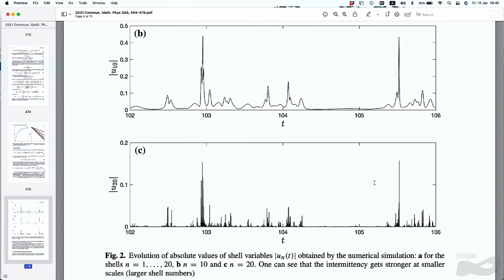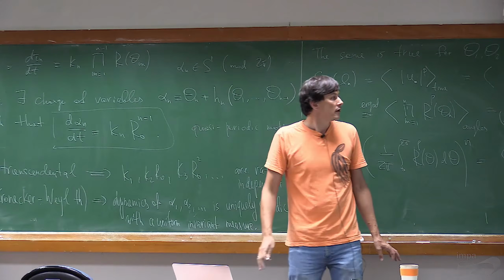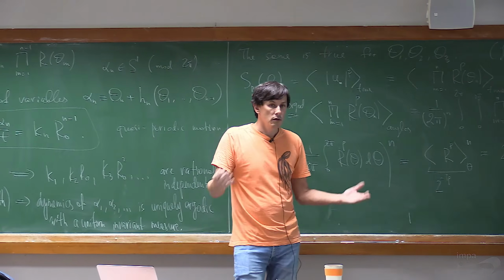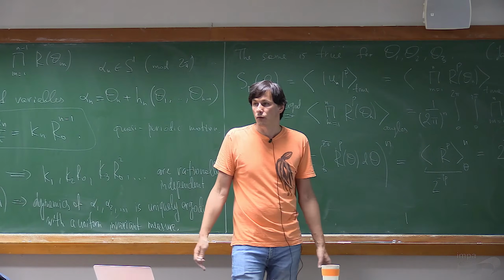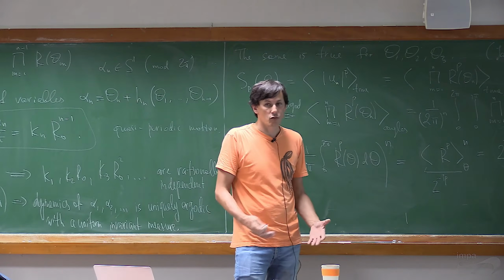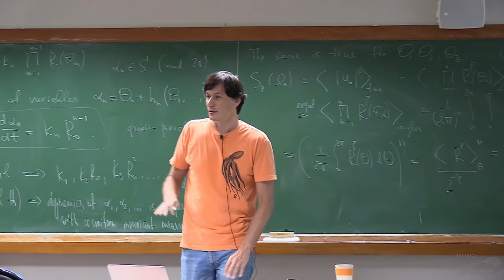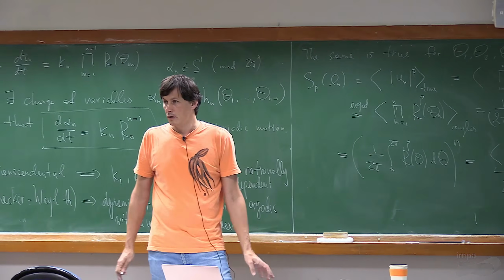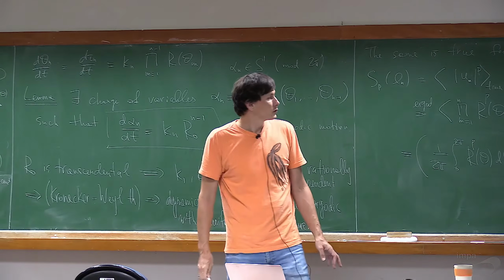So the bigger the n, the smaller the scale, what we call the scale, and the more intermittent it is. So this is intermittency. This is exactly the picture that you have to have in mind, and the power law with nonlinear dependence of exponents on p is a mathematical formulation of it. What is intermittency in turbulence? It's not the same intermittency that dynamical systems like to call it, but this is the numerics of the model.